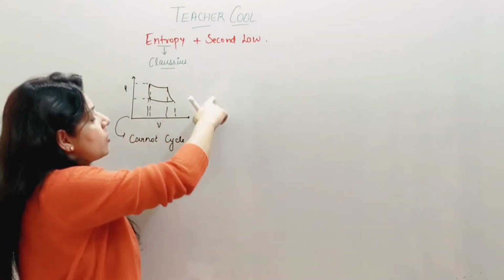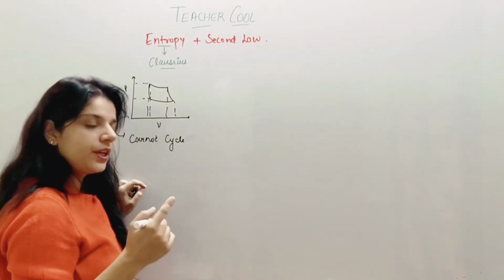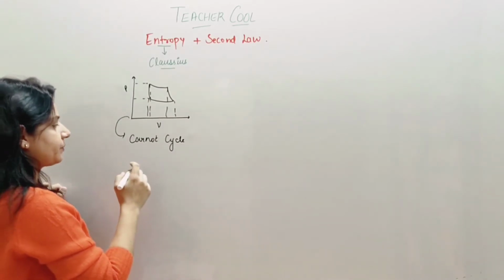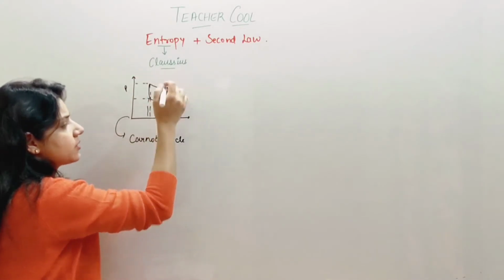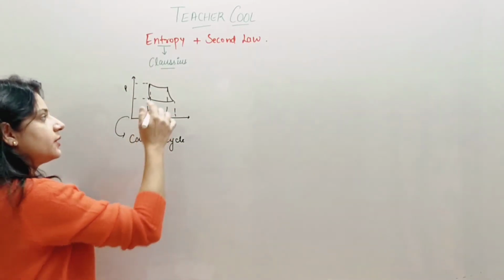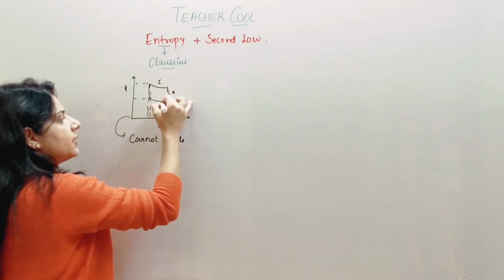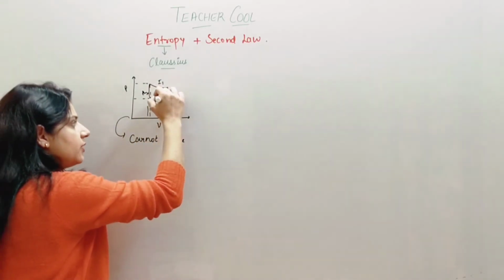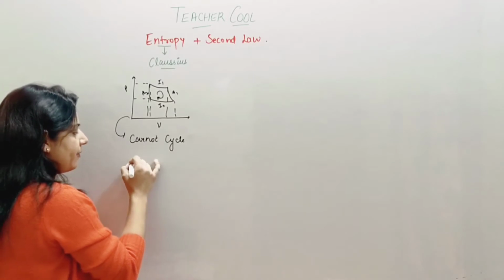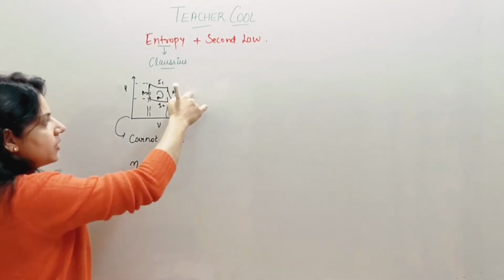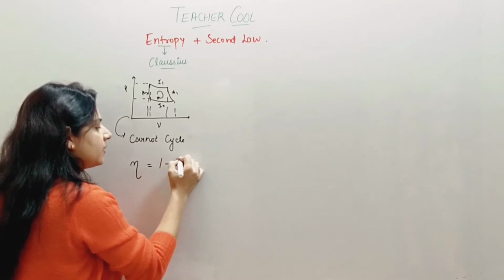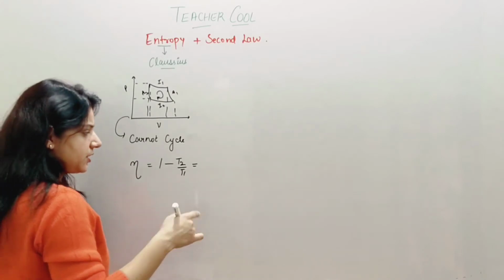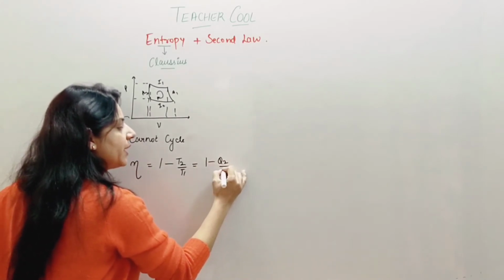Now when Clausius was studying this cycle and talking about entropies, he said, I hope you remember that first is the isothermal process, then the adiabatic, then again isothermal, and again adiabatic, right? It used to go like this. He said efficiency according to Carnot of this reversible heat engine was given by 1 minus T2 by T1, and it was also given in terms of the heat energy exchanges, which was 1 minus Q2 by Q1.